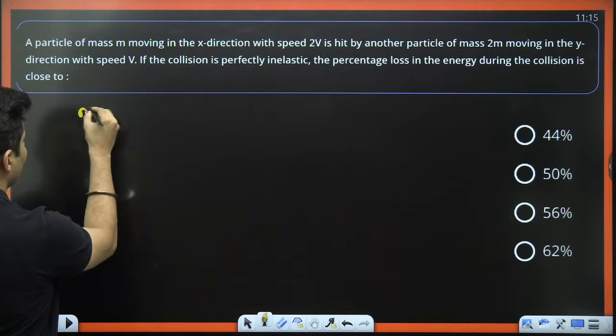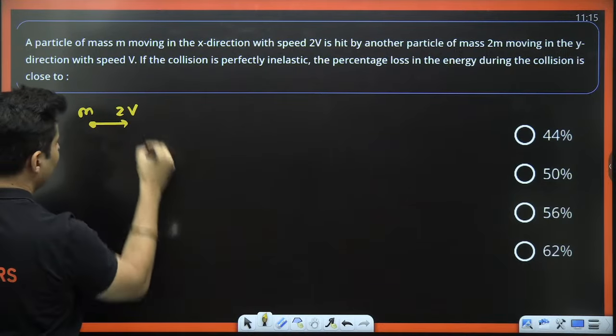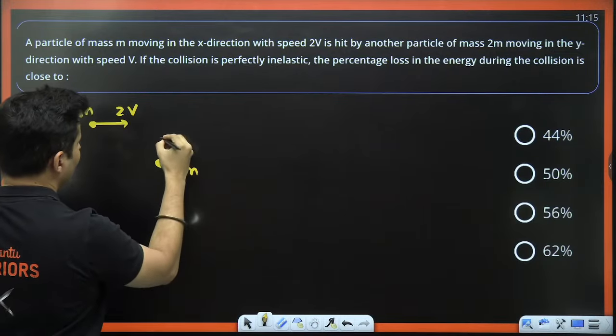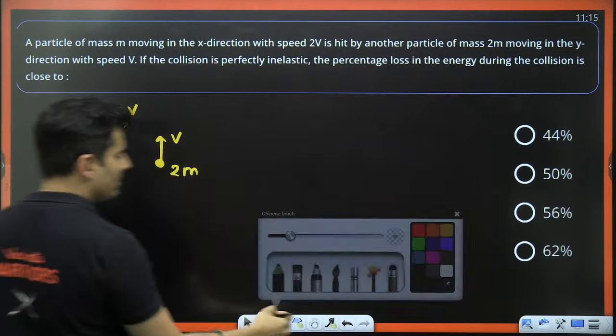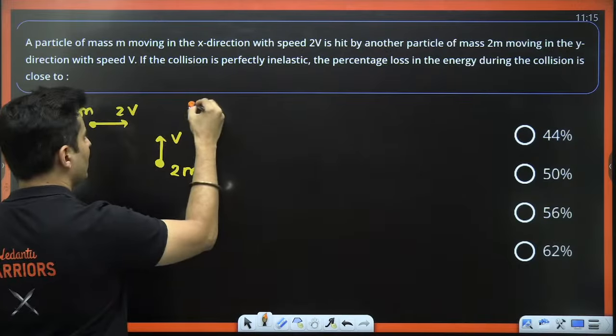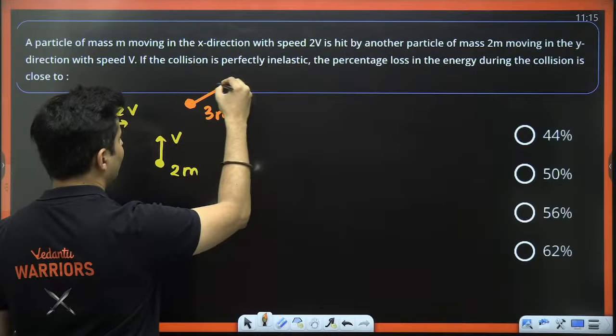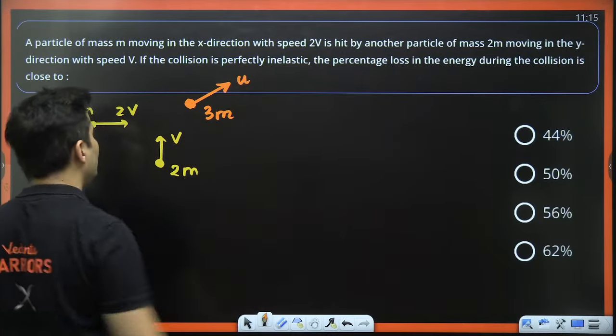So there is a mass m. It is moving with velocity 2v. There is another mass, and that is 2m, and that is moving with velocity v. This is before. After the collision, both of them together will become a mass of 3m, and it will have some new velocity. Let's say I call it as u.